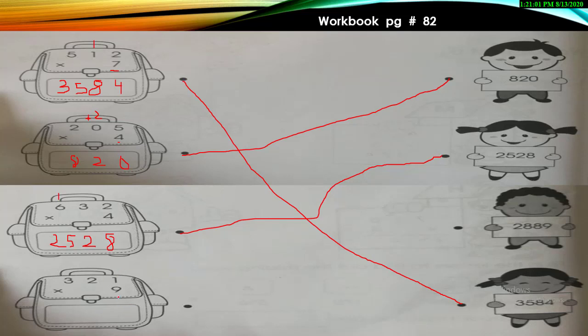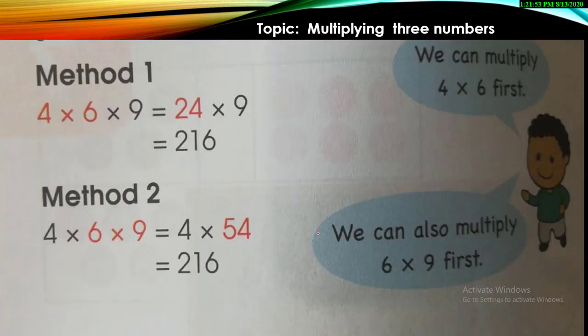Okay, let's do the last part. 9 ones are 9. I know that most of the time students don't bother to solve the last one because they know that this is what is left, so this will be the answer. But do check your answers. 9 twos are 18. So you will write down 8 over here and 1 will be carried over, and 9 threes are 27. 1 will be added, so it will turn into 28. Match it. Yes, this is easy. See that multiplication is not difficult at all. Let's do another topic.